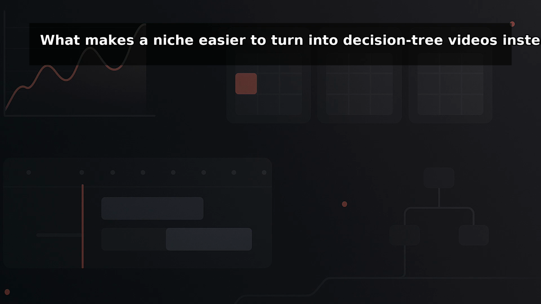Second, observable inputs. The viewer should be able to identify their starting point fast. If the niche depends on vague self-reflection or abstract motivation, it's harder to branch cleanly.